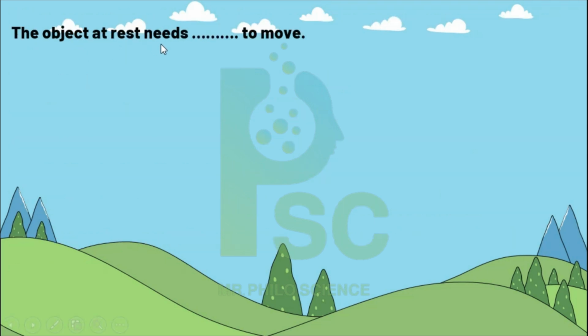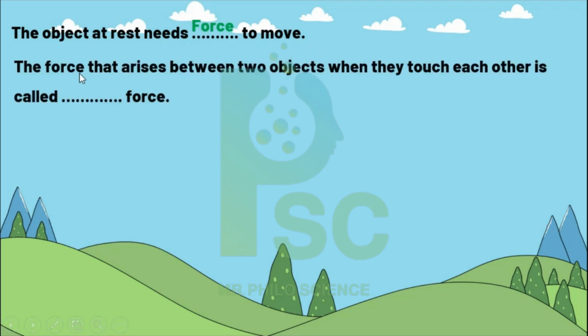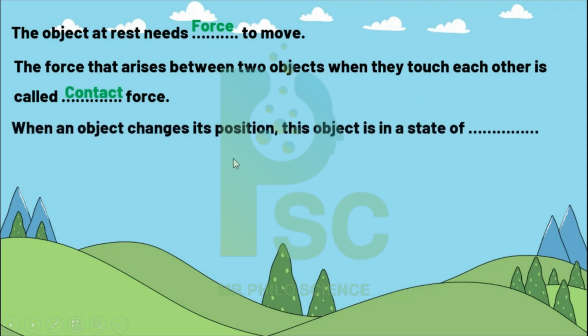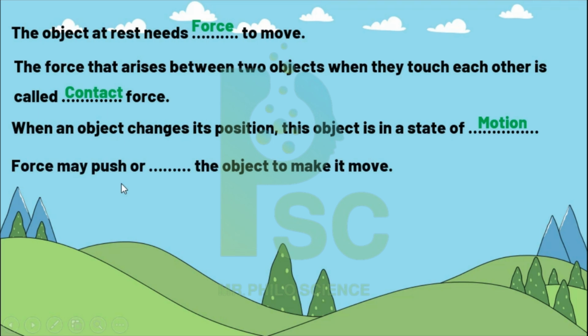The object at rest needs force to move. The force that arises between two objects when they touch each other is called contact force. When the object changes position, this object is in a state of motion. Force may be a push or a pull on the object to make it move.